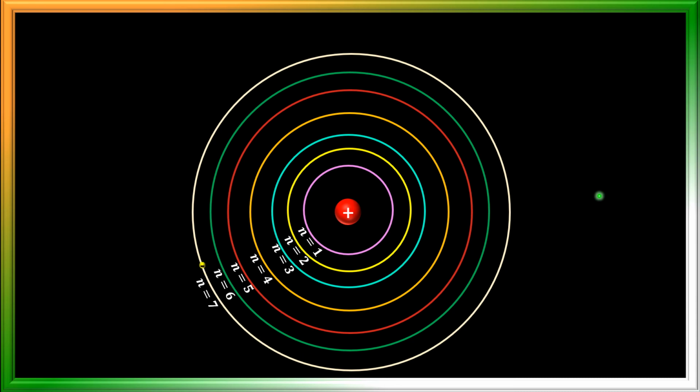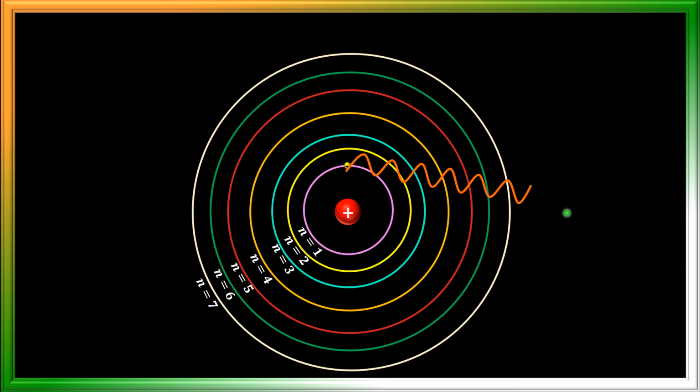See here, it is jumping from here to here, we get this kind of wave, and again it jumps from here to here. Now some energy has been released here, or it can jump from n equal to 7 to n equal to 1 directly like this also. Now energy is being released.